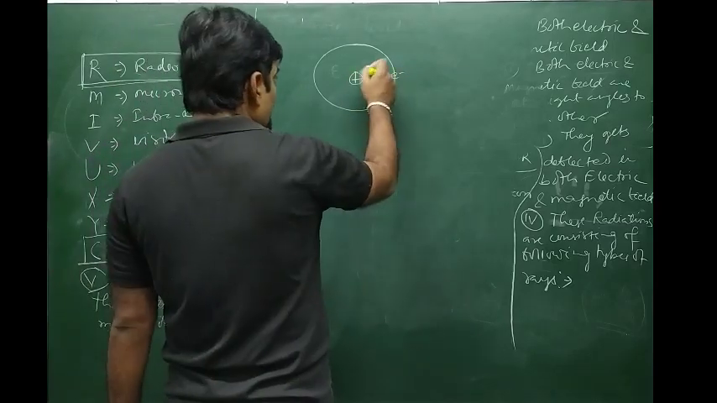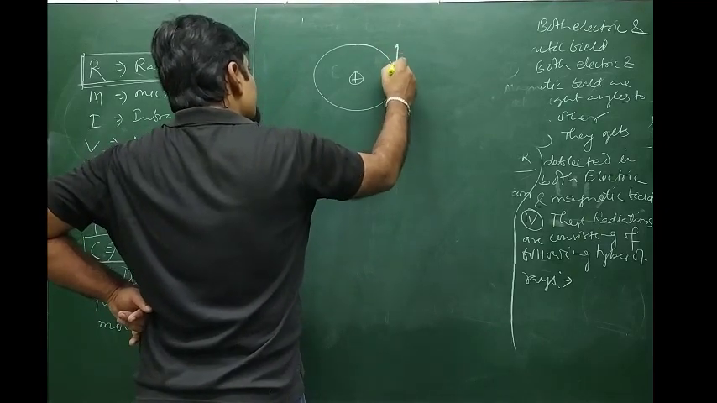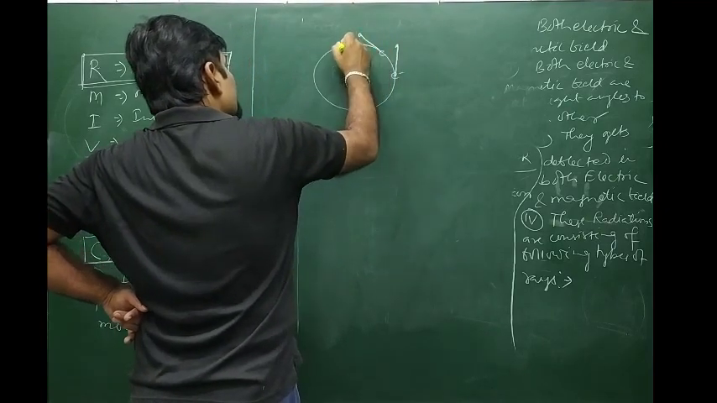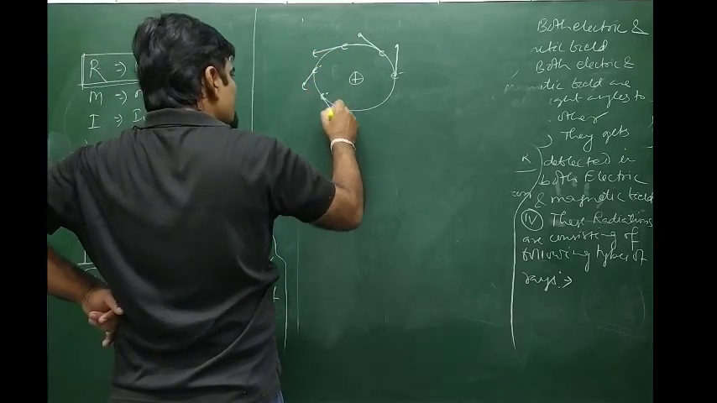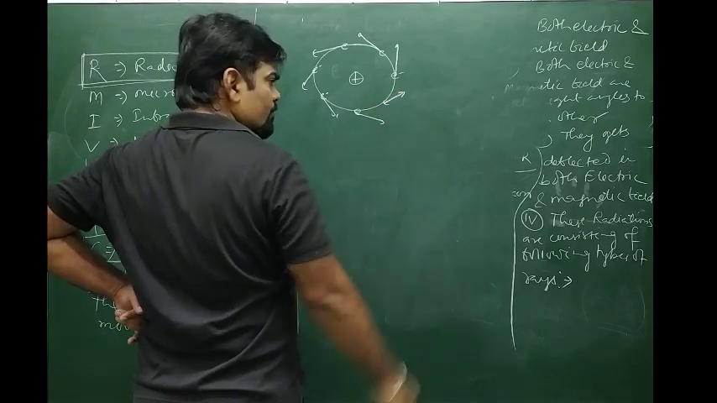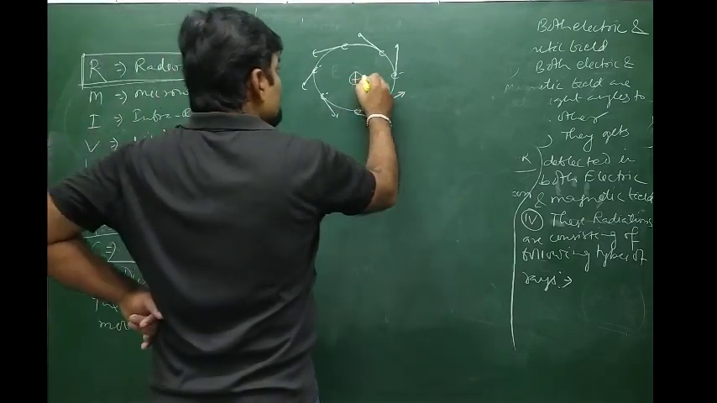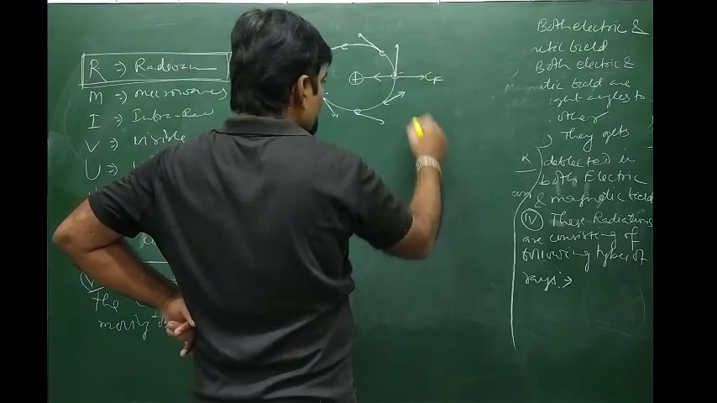Whenever a charged particle is in continuous motion or oscillation, it emits certain radiations. This will also emit radiations, and due to the emission of radiations, what will happen? They decrease their velocity and centrifugal force. So what will happen? There is an electrostatic force of attraction over here, and there is a centrifugal force.